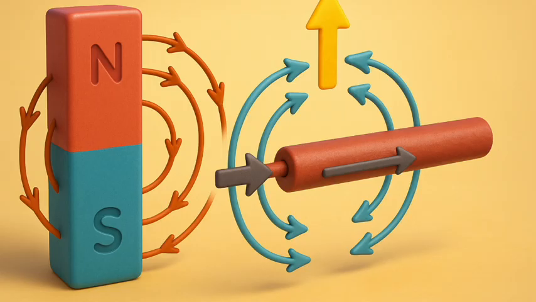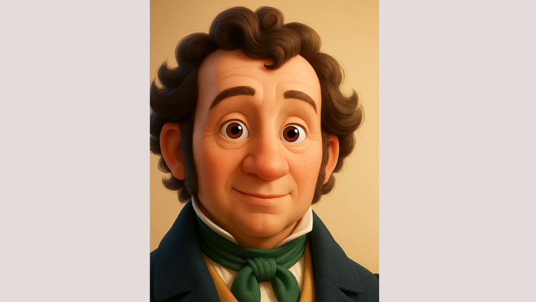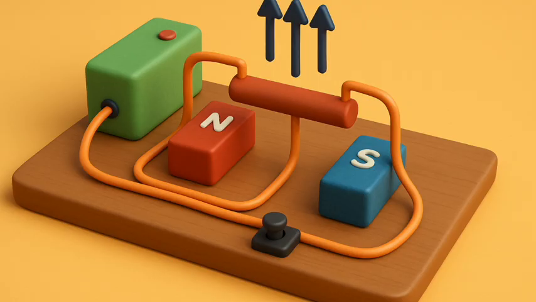12.3 Force on a current-carrying conductor in a magnetic field. We have learnt that an electric current flowing through a conductor produces a magnetic field. The field so produced exerts a force on a magnet placed in the vicinity of the conductor. French scientist André-Marie Ampère, 1775 to 1836, suggested that the magnet must also exert an equal and opposite force on the current-carrying conductor. The force due to a magnetic field acting on a current-carrying conductor can be demonstrated through the following activity.